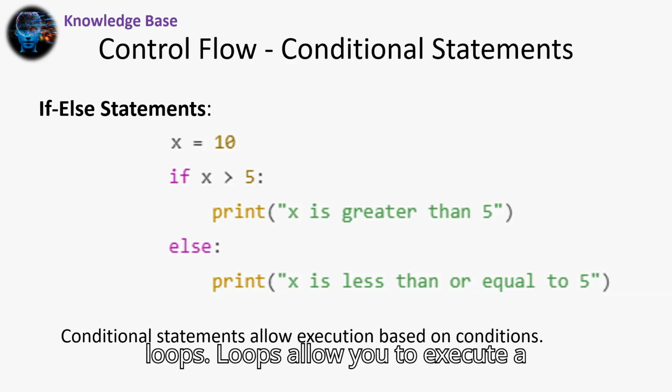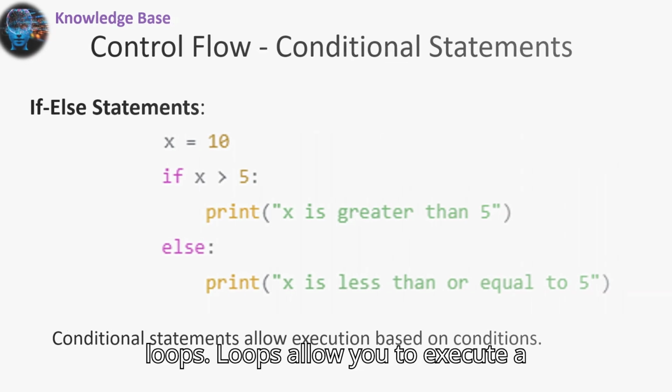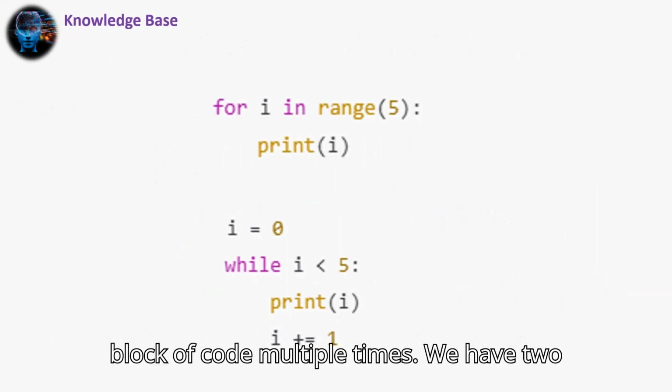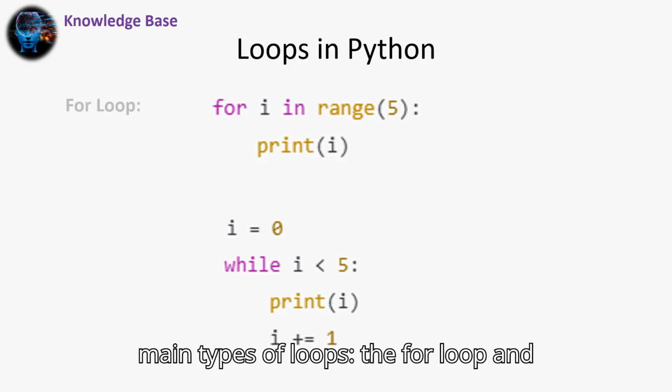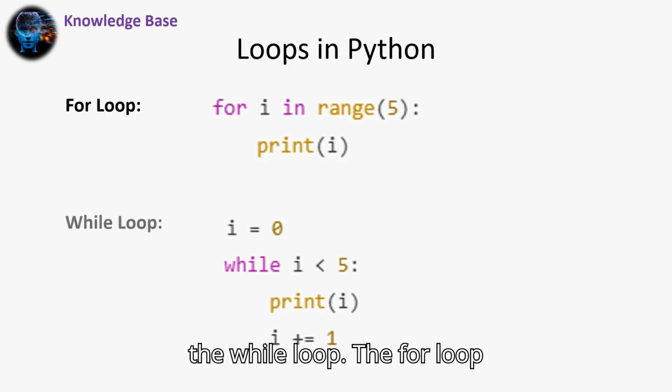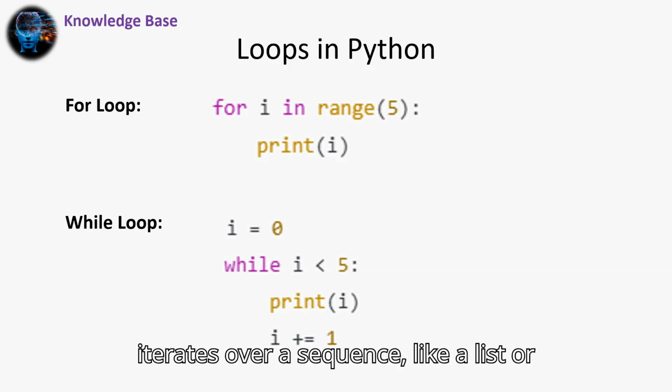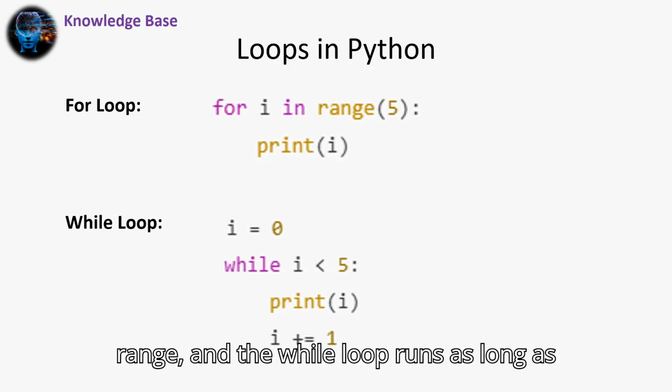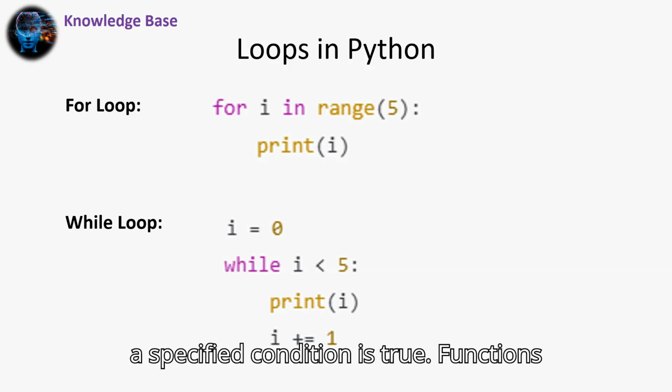Next, let's talk about loops. Loops allow you to execute a block of code multiple times. We have two main types of loops: the for loop and the while loop. The for loop iterates over a sequence, like a list or range, and the while loop runs as long as a specified condition is true.